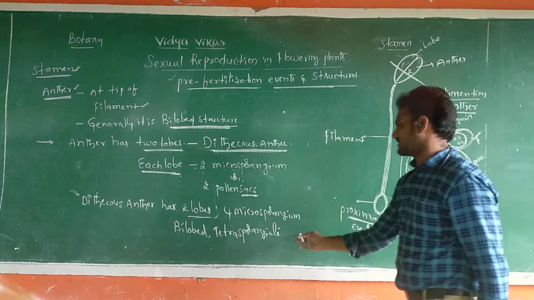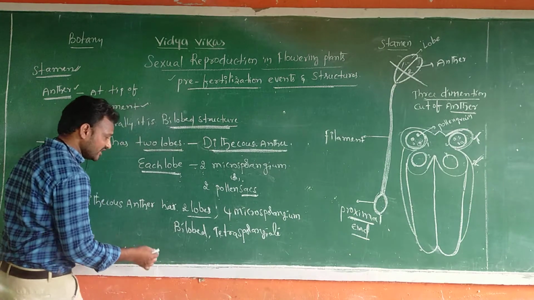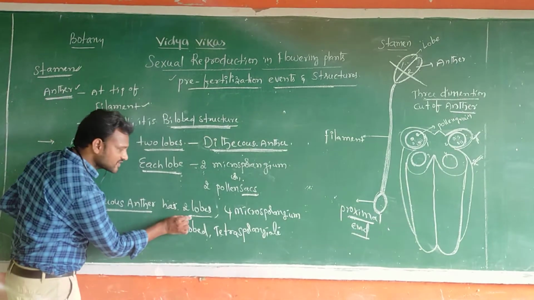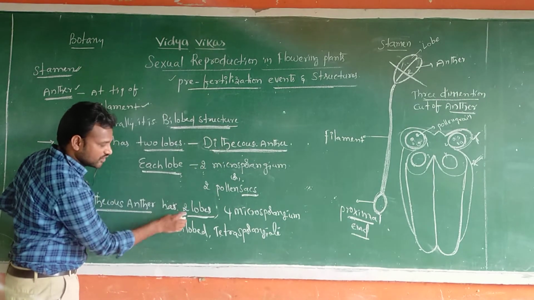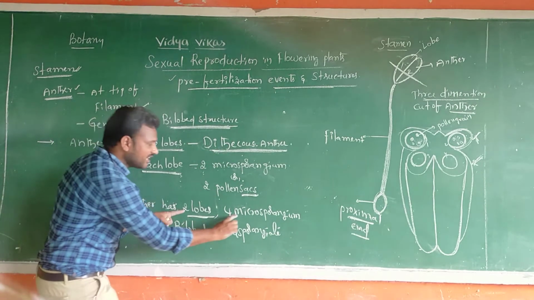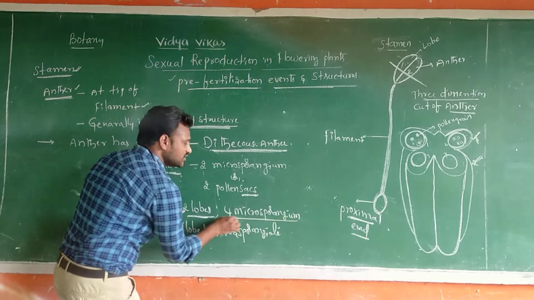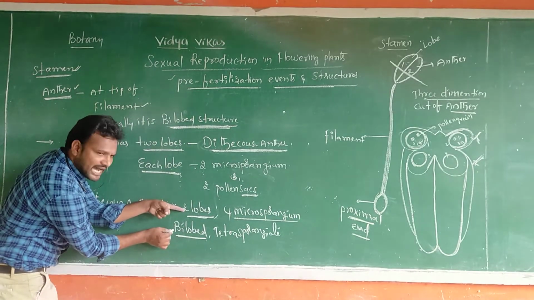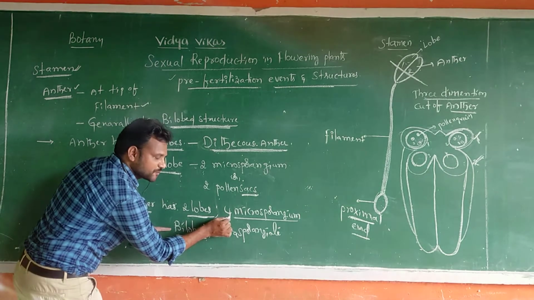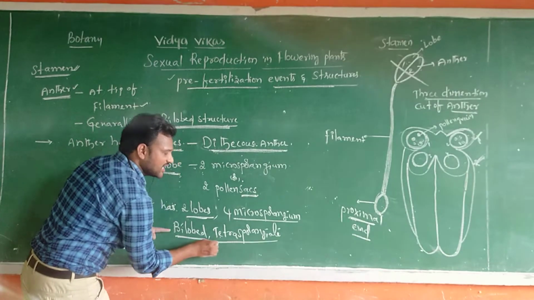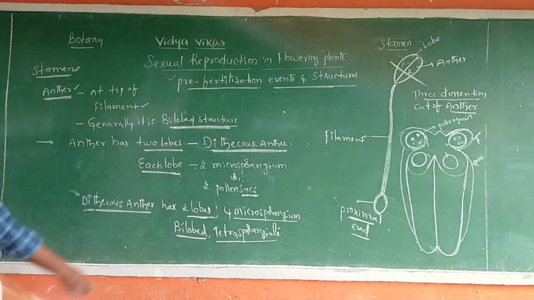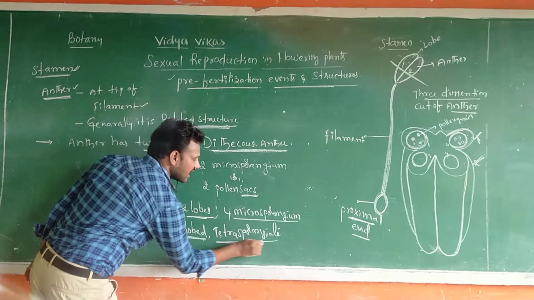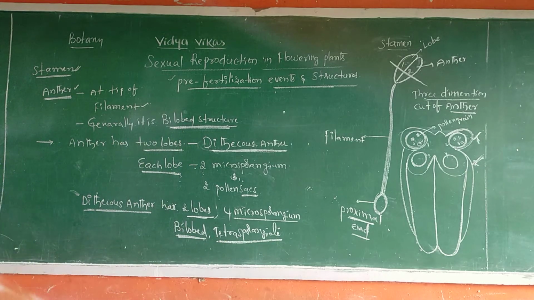I hope you understood this. So finally I conclude, a dithecous anther has how many lobes? Two lobes. How many microsporangia? Four microsporangia. Two lobes, that's why bilobed, and four microsporangia, that's why tetrasporangiate. So finally, a dithecous anther is a bilobed tetrasporangiate structure.